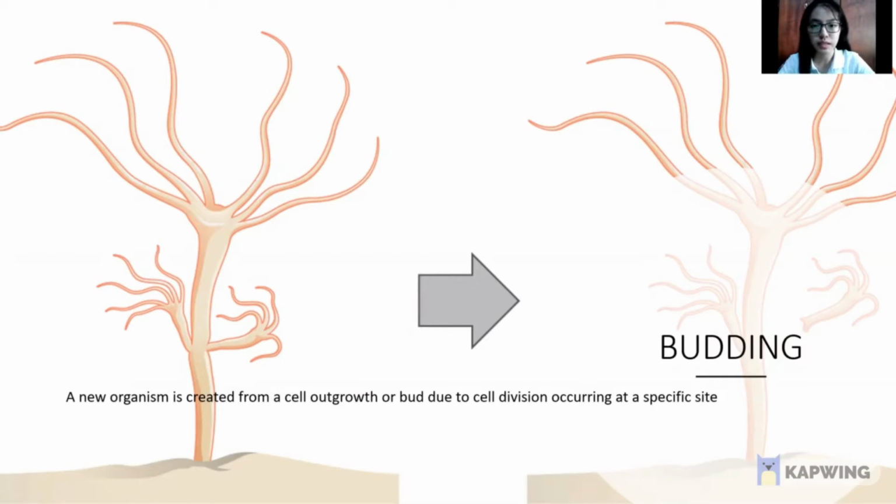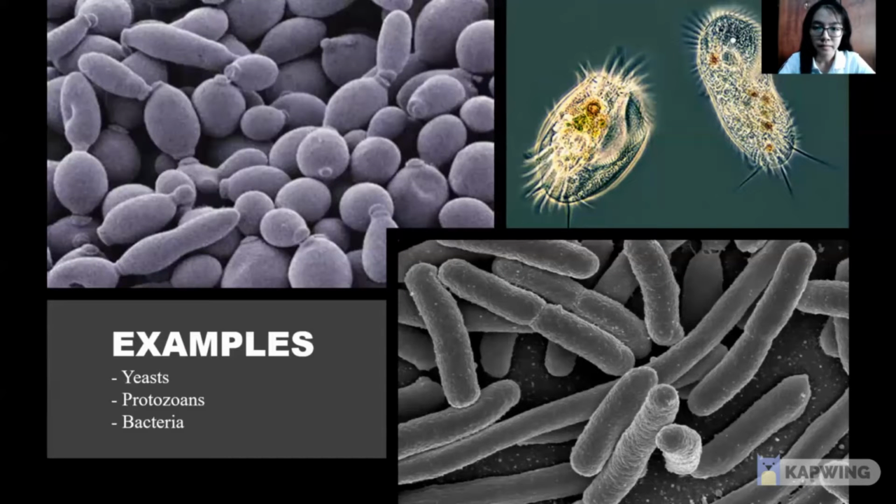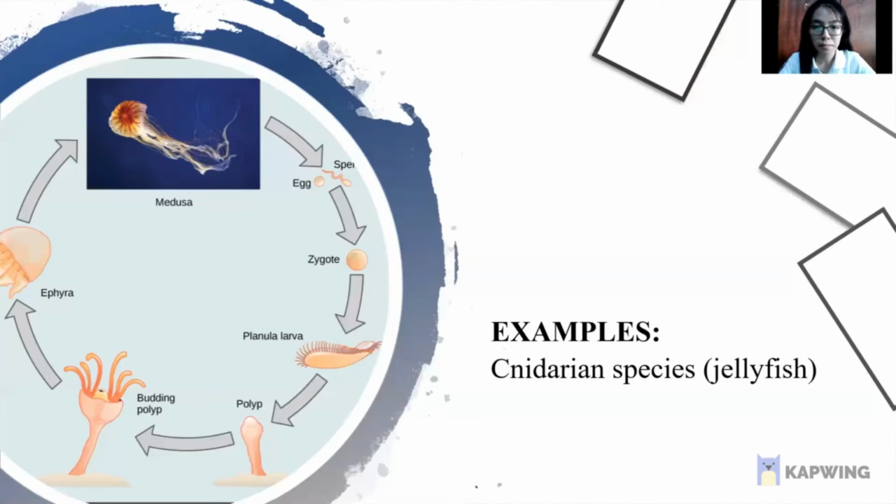Now, I would like to present the third subgroup of asexual reproduction in animals, which is budding. Budding is a type of asexual reproduction in animals where a new organism is created from a cell outgrowth or bud due to cell division occurring at a specific site. Budding is a characteristic of a few unicellular organisms such as yeast, protozoans, and bacteria. Some metazoan animals, also known as multicellular organisms, reproduce through budding.